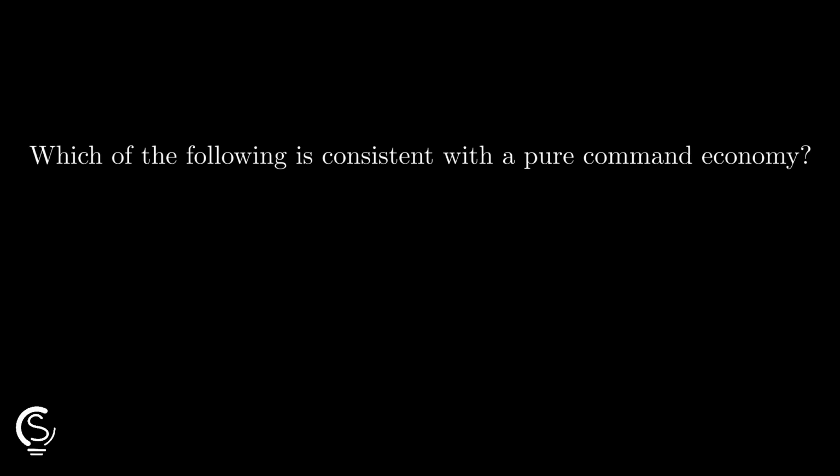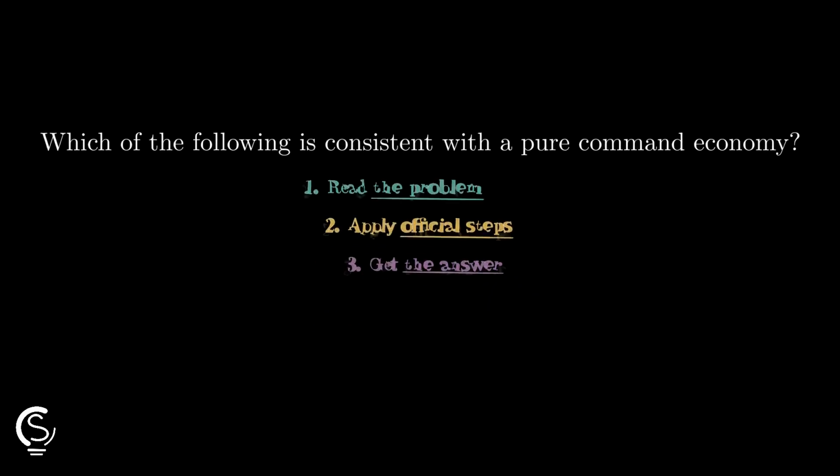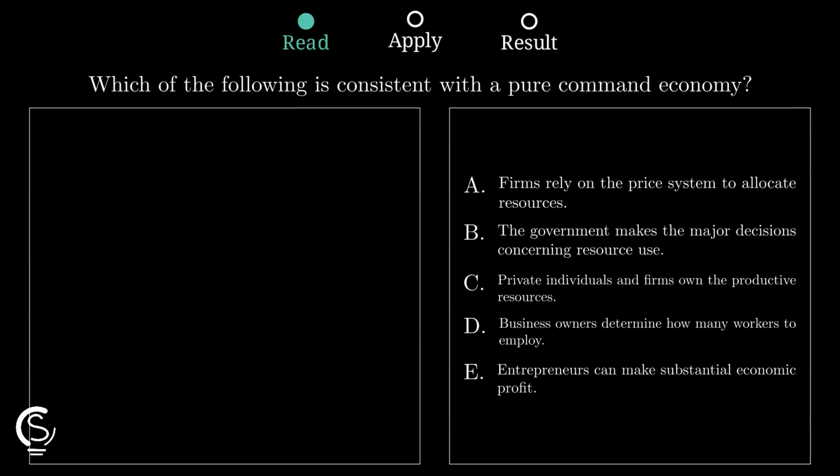I got your back. Command economies are tricky, but we will master them now. Let's see how resources are managed when the state takes total control. First, we must define a pure command economy as a system where the government, rather than individual buyers and sellers, makes the fundamental choices about what goods are actually produced.